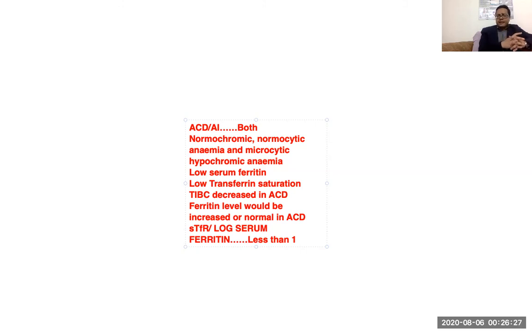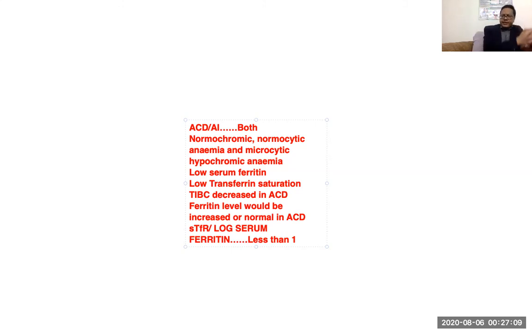Then come to the iron study parameters. The serum iron would be low, because that is the body's basic strategy to cut off the availability of iron to bacteria and other things. So obviously the serum iron level would be low, and transferrin saturation would also be low, because with low iron there is less iron available to bind with transferrin. So the carrier molecule would be less saturated. So these two parameters, low serum iron and low transferrin saturation, are just like iron deficiency anemia.